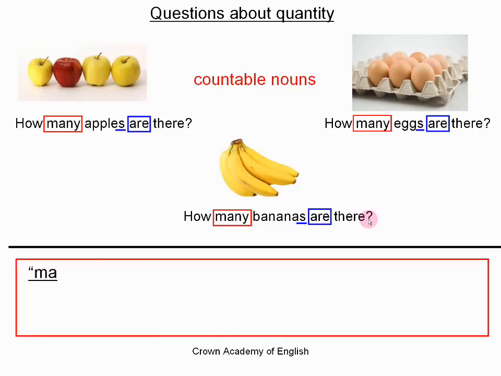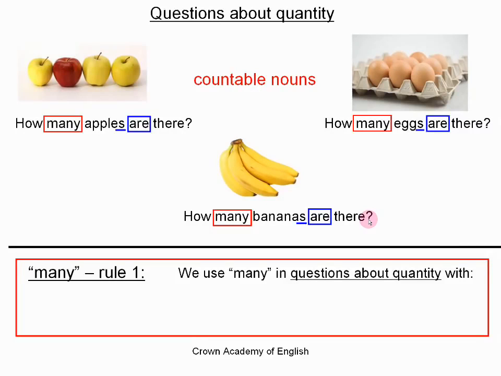So the rule is when we use many, we use many in questions about quantity, and it is with countable nouns in the plural. Alright, so we use the expression how many with countable nouns in the plural with the verb in the plural as well. And these are all questions.